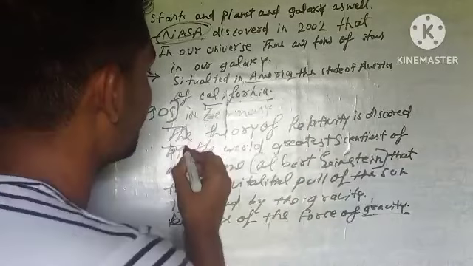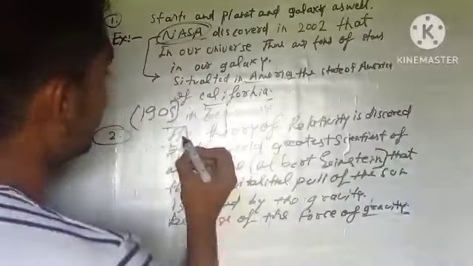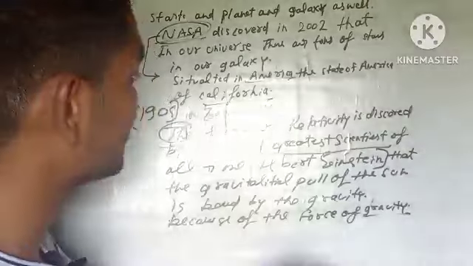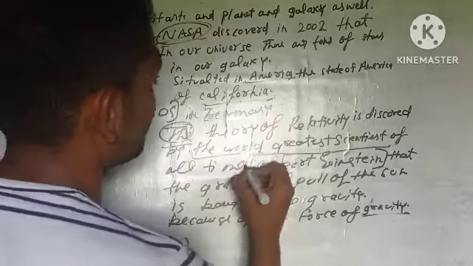After that, the theory of relativity: we use the article the before theory because it was specially discovered by the world's greatest famous scientist, and he was famous, and that's why this article is used before the person Albert Einstein.